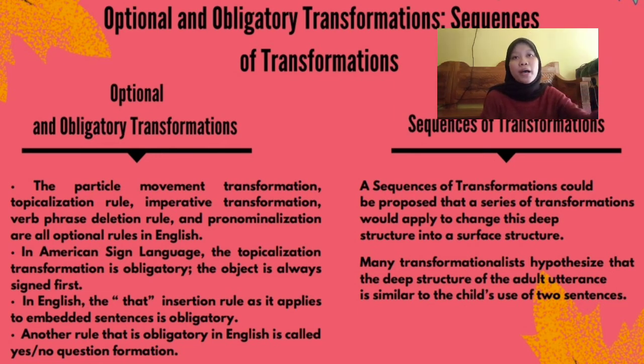A child might say the sentences separately, but most adults would say, "Did the blind dog chase the cat?" Many transformationalists hypothesize that the deep structure of the adult utterance is similar to the child's use of two sentences.